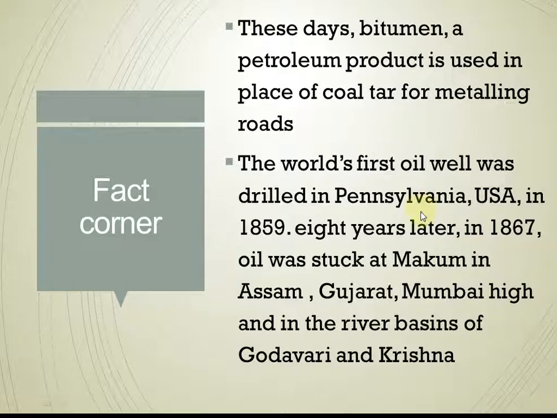Eight years later, in 1867, oil was dug at Makum in Assam, Gujarat, Mumbai High, and the river basins of Godavari and Krishna. Mumbai High, also known as Bombay High, is actually the largest oil well in India. I showed you the oil rig, right?